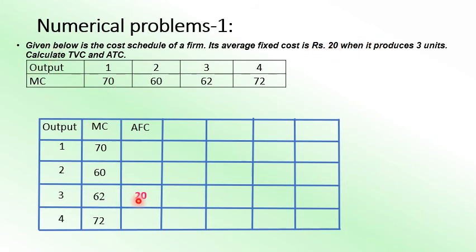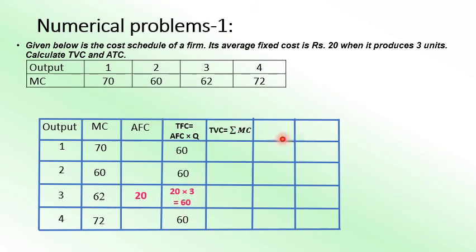Now due to third unit AFC, we get TFC. TFC is equal to AFC into Q. So AFC into Q means this is 20 into 3. We'll get 60 as the TFC. Since we get 60, all 60 will be coming over here, because fixed cost will remain as it is. 60 means every level of production will be 60.